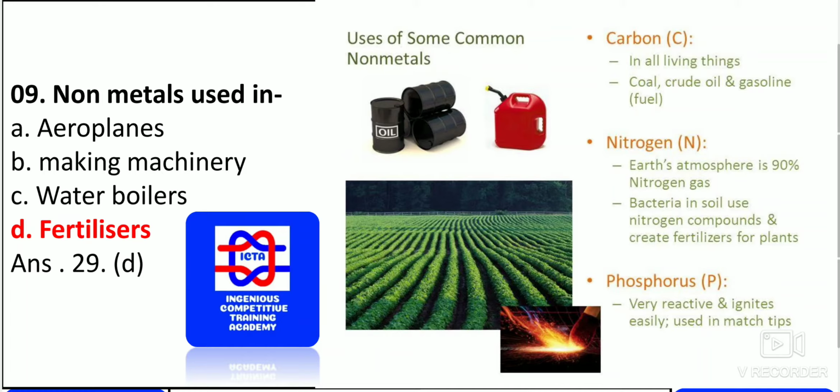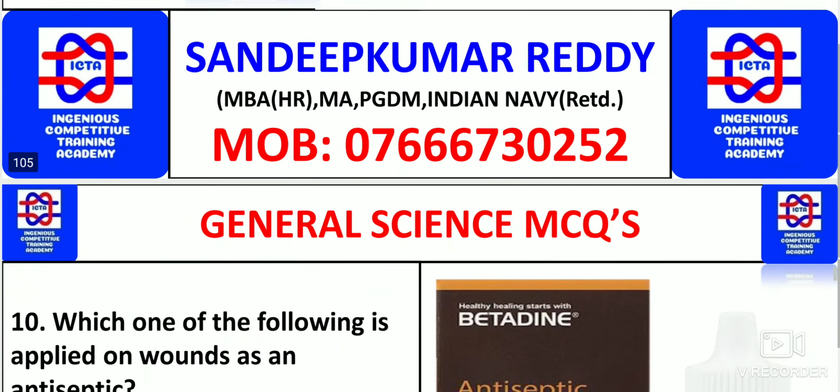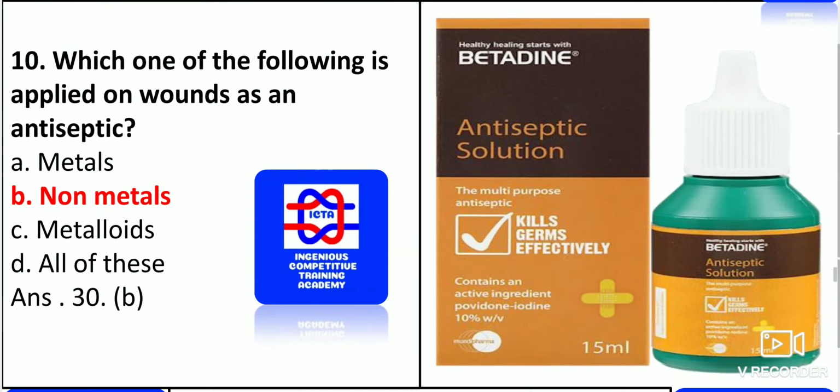Bacteria in soil use nitrogen compounds and create fertilizers for plants. Phosphorus is very reactive and ignites easily, used in matchsticks. Carbon is in all living things, coal, crude oil and gasoline. So these are a few useful non-metals.